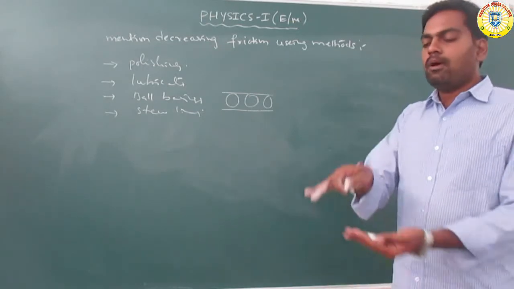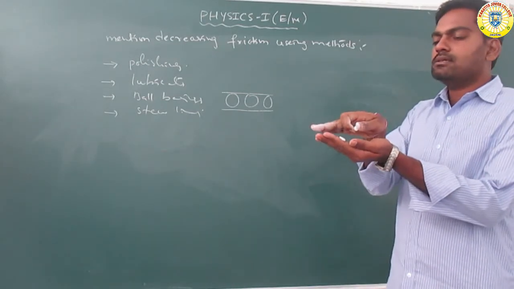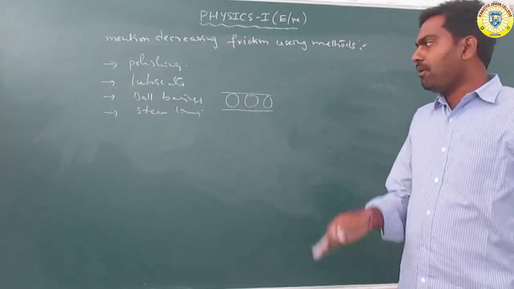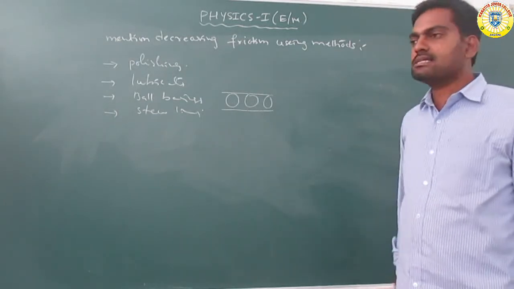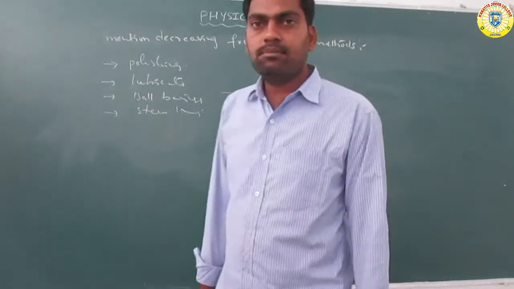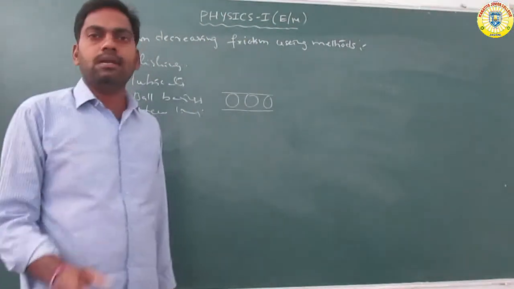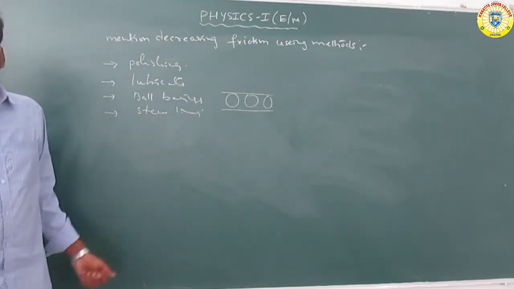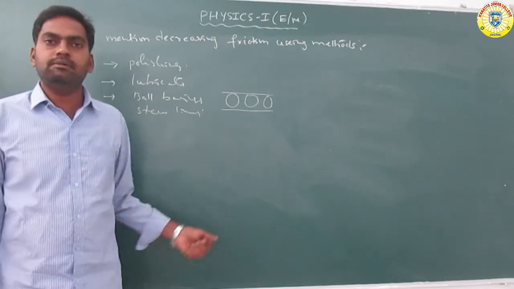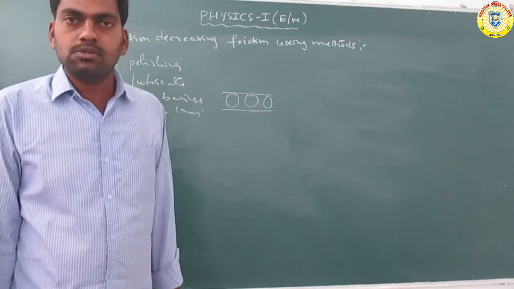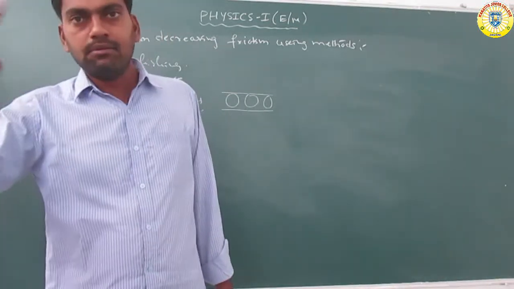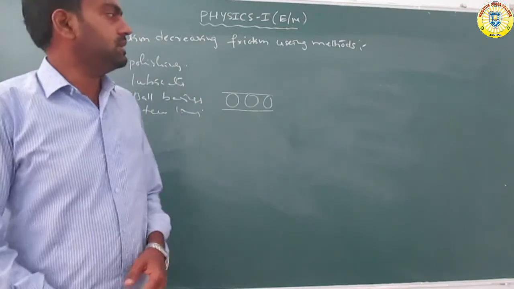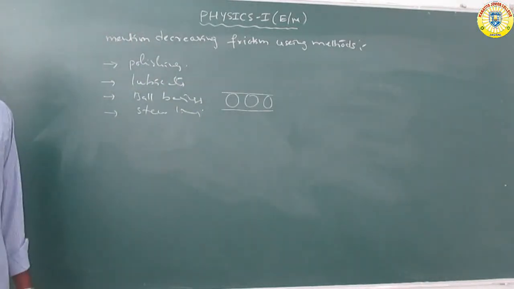The steel balls are placed between the two sliding bodies, so the sliding friction is converted to rolling friction. That is the reducing of the friction.